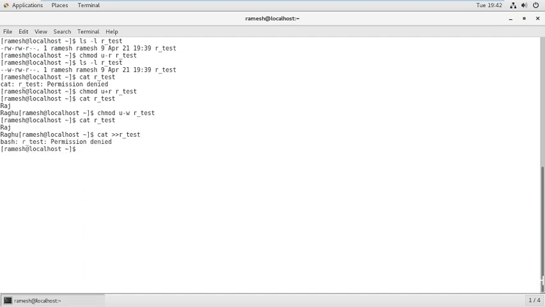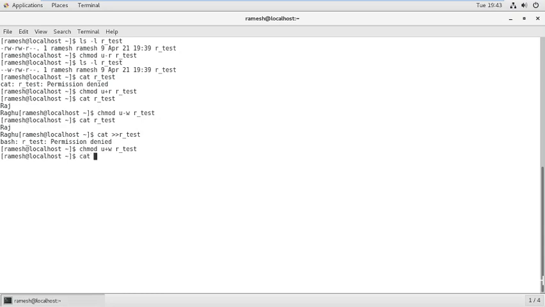See, permission denied. That means we cannot write content to this file. What is the solution? Again, you can add the write permission to this user, and then we will be able to append text to this file.